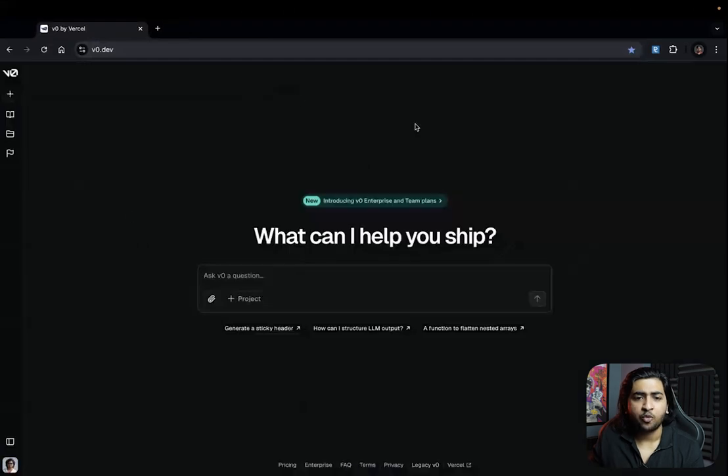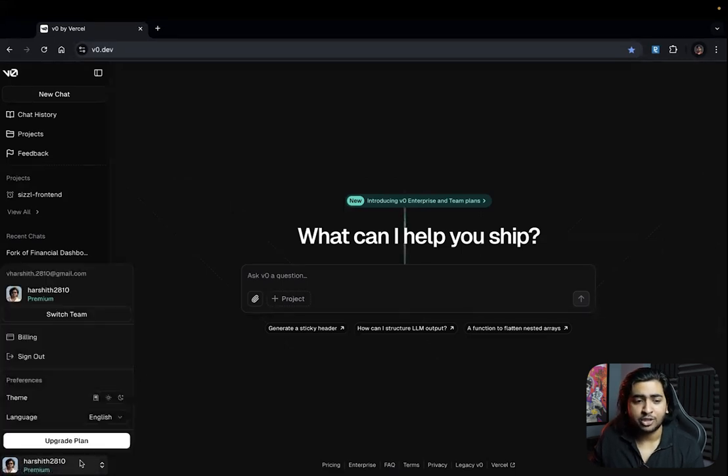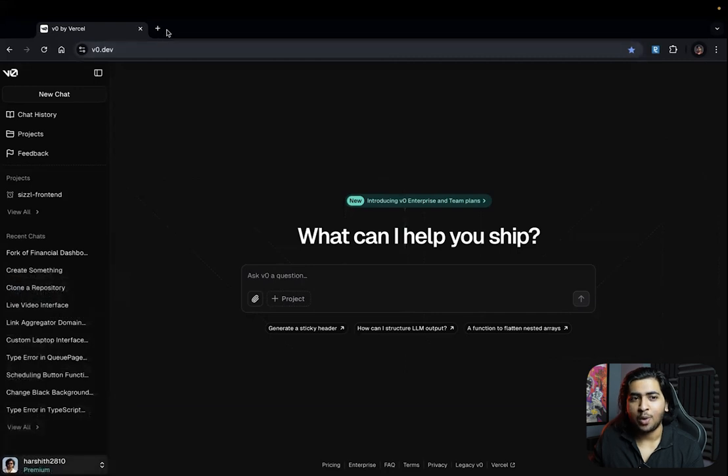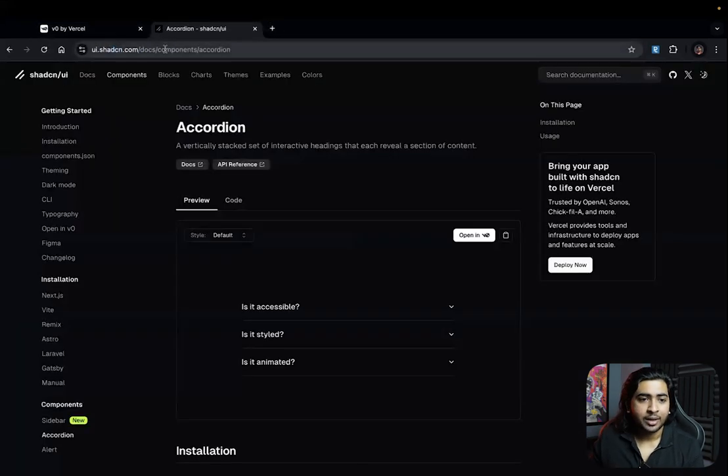So this is V0.dev. V0 is by a company called Vercel. Vercel also owns this framework called Next.js, and I think someone from their team has built Shad.cn UI. I think that is the slickest UI design. This is like the slickest UI design.